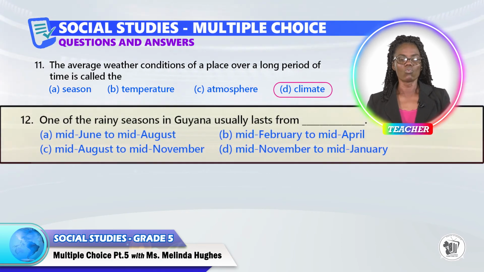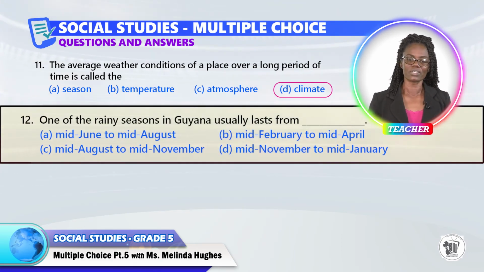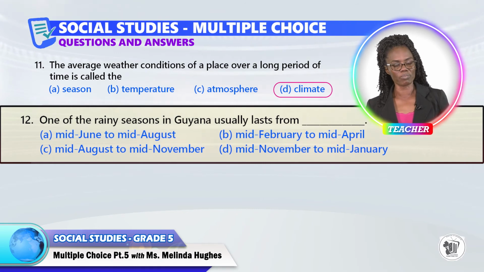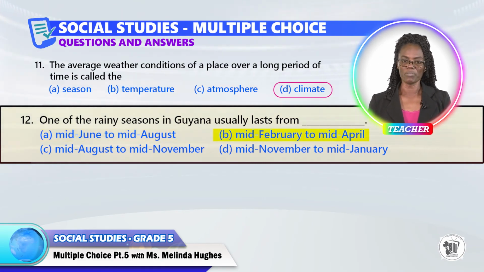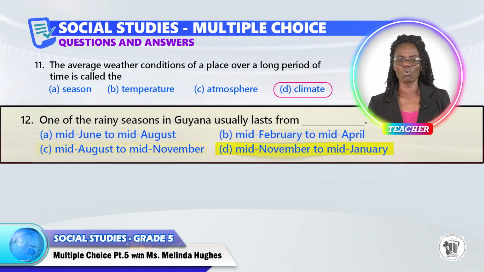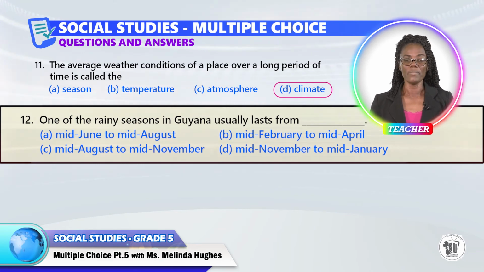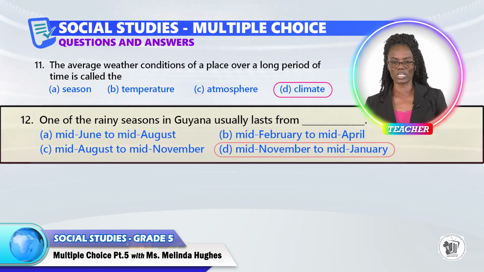Question 12. One of the rainy seasons in Guyana usually lasts from A, mid-June to mid-August, B, mid-February to mid-April, C, mid-August to mid-November, or D, mid-November to mid-January. The answer to question 12 is D, mid-November to mid-January.